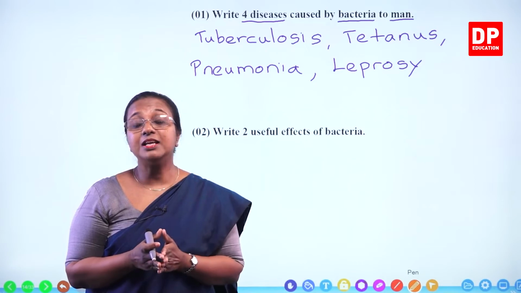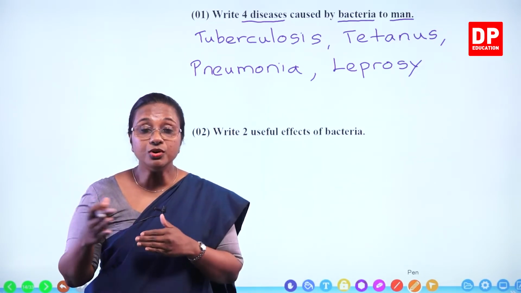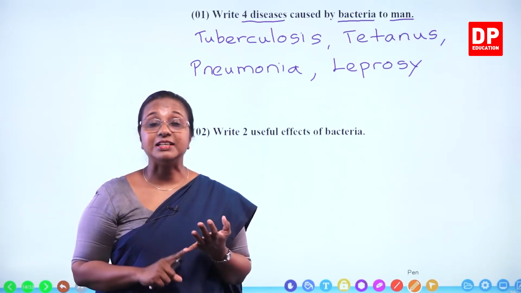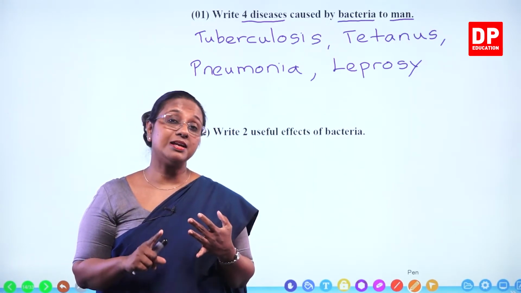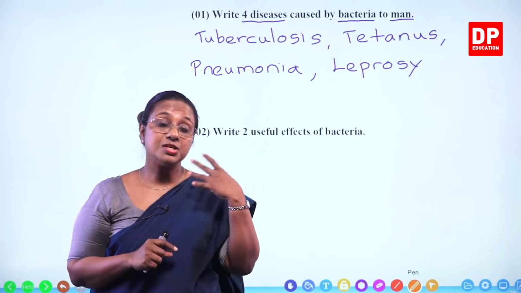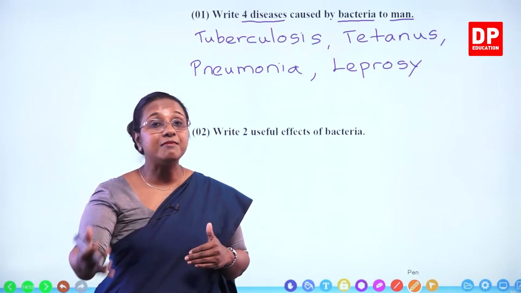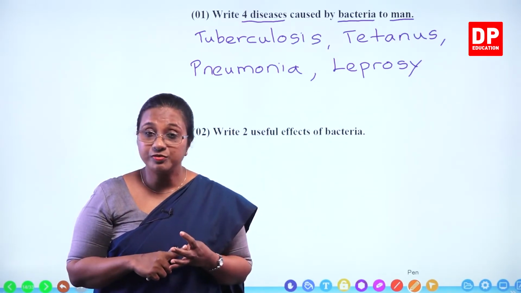And there are free living bacteria that also fix nitrogen. So bacteria are decomposers. They can decompose dead plant and animal bodies. That is useful to the environment, because when they decompose these complex organic materials, they provide nutrients to the soil.